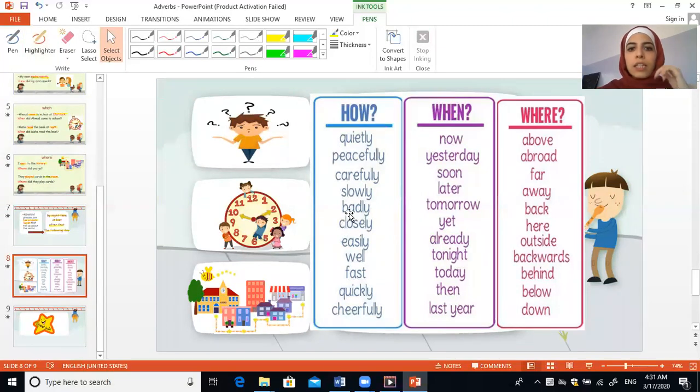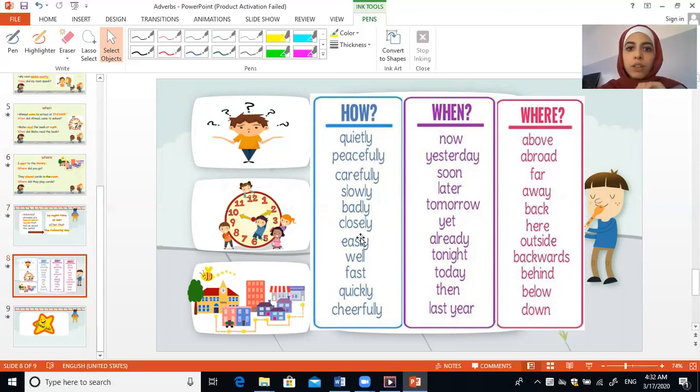Badly, he speaks badly, in a bad way. When? When did you come to school? Yesterday. I came to school at night, for example. Where? Where did you go yesterday? I went down the street.